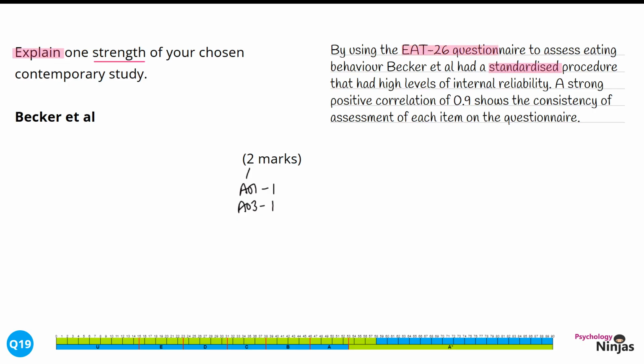We've made this specific to Becker's study by talking about the use of the EAT26 questionnaire and explaining that this gives it high internal reliability or consistency within the study. We've justified this with additional research, showing that the items had a strong positive correlation of 0.9. Here we're using that correlational coefficient with it being a positive number and close to 1, showing a consistent assessment on each item. This gives us both our identification and justification mark for this strength.